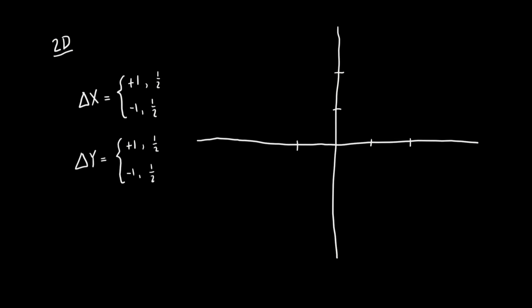To fully appreciate the implications of this, let's consider a graphical representation after just 1 or 2 time steps, to which end we need an xy coordinate system, which is what I'm sketching here. Now with probability 1/2, the drunkard takes a step in the positive x direction. With probability 1/2, he takes a step in the positive y direction, meaning that with probability 1/4, after the first step, he will find himself at coordinate (1,1). In a similar vein, if delta x is +1 and delta y is -1, then with probability 1/4, the drunkard will be at (1,-1). Analogously, he can be at (-1,-1) with probability 1/4 and (-1,1) with probability 1/4.